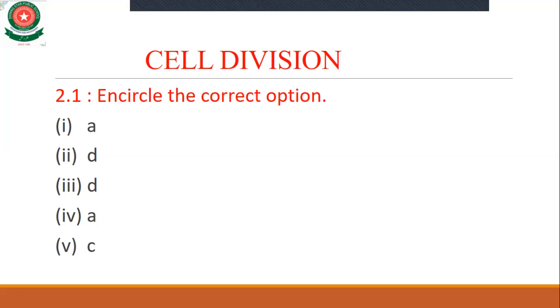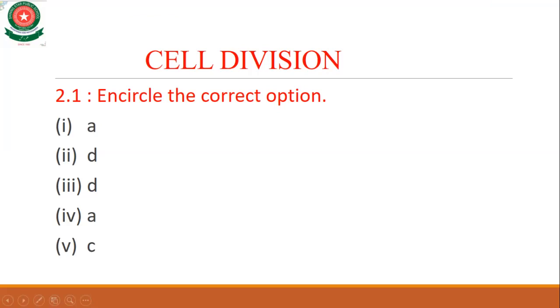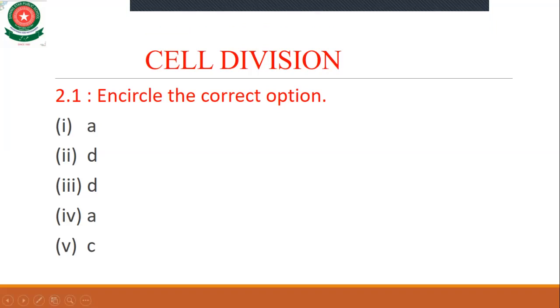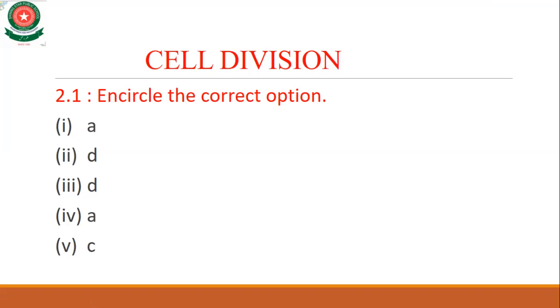The section of DNA which has information for making a protein is called a gene. The third MCQ: chromosomes are made of option A, DNA only; B, proteins only; C, DNA, protein and fats; D, DNA and protein. So the third correct answer is D, DNA and protein.